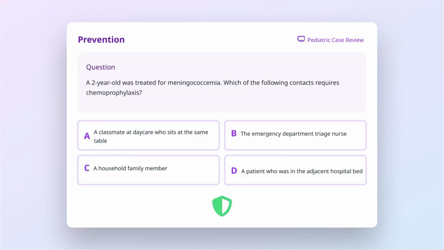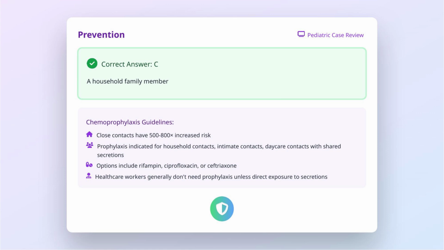Now let's discuss prevention strategies. A 2-year-old was treated for meningococcemia. Which of the following contacts requires chemoprophylaxis? Is it A. a classmate at daycare who sits at the same table? B. the emergency department triage nurse? C. a household family member? Or D. a patient who was in the adjacent hospital bed? The correct answer is C. A household family member requires chemoprophylaxis.